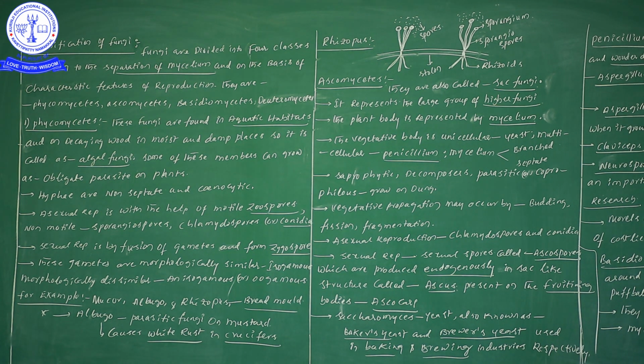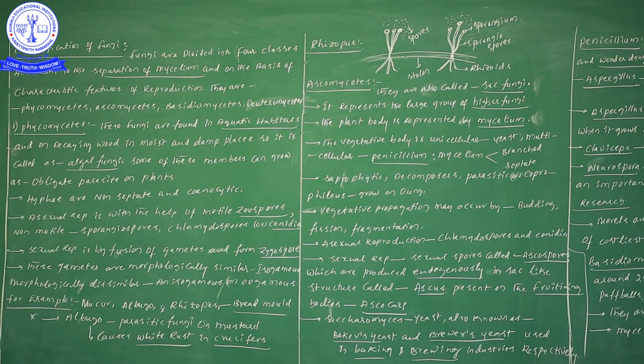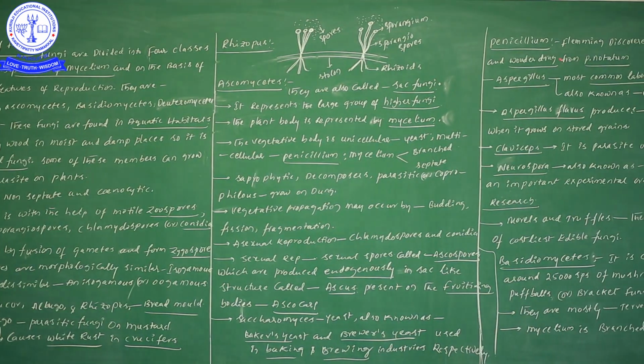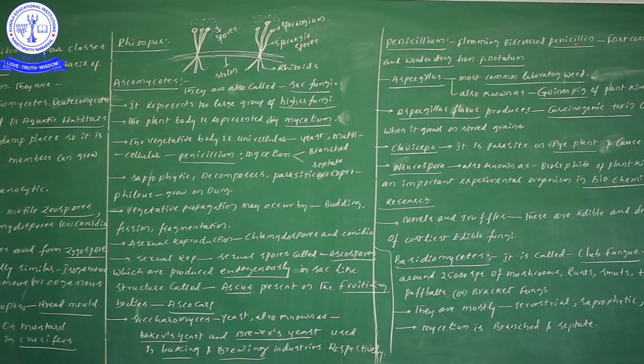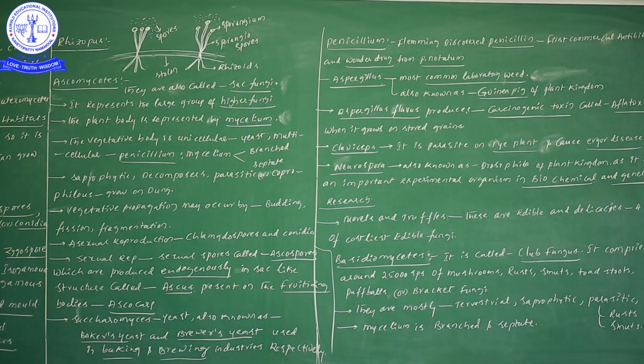Now let us move on to the next example, Penicillium. Under this, Fleming discovered penicillin. Penicillium notatum.